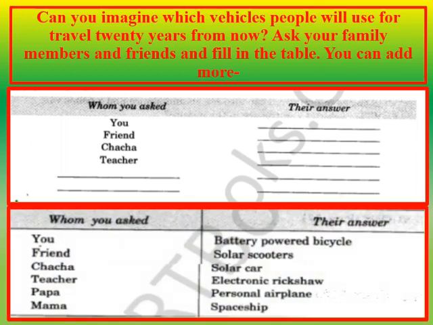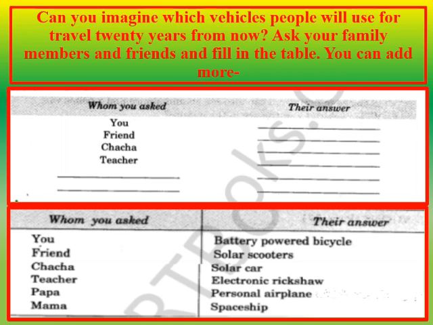Let us see. You may answer that after 20 years, people may use battery-powered bicycle to travel from one place to another. According to your friend, people may use solar scooters.